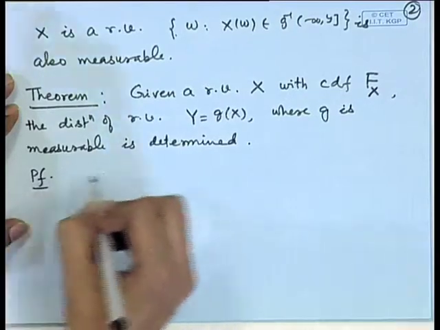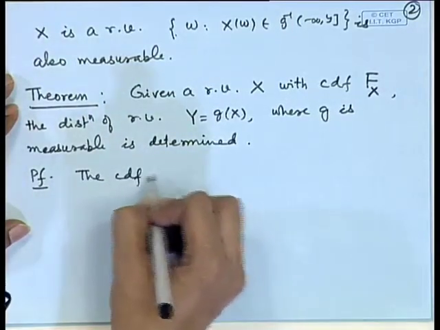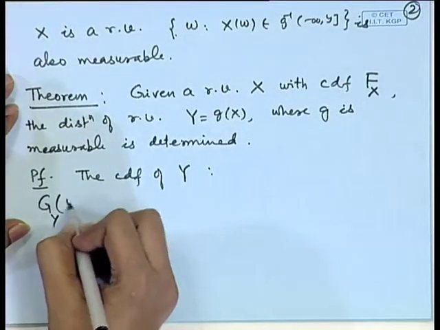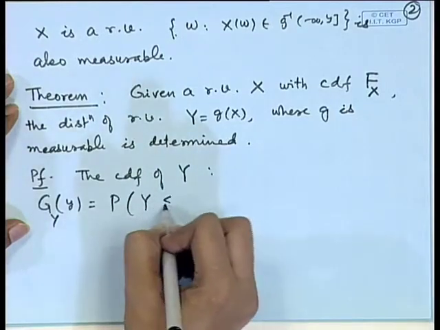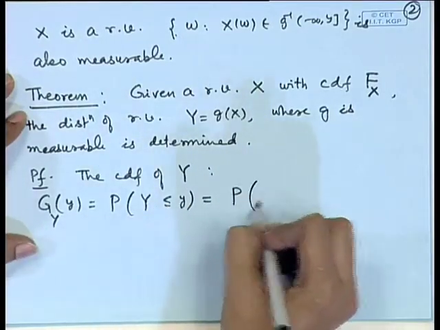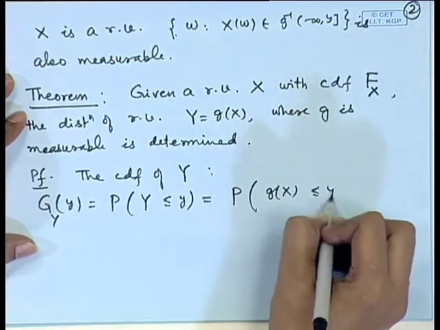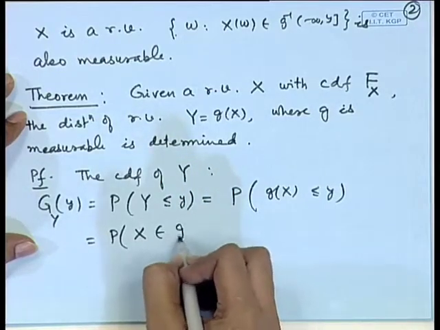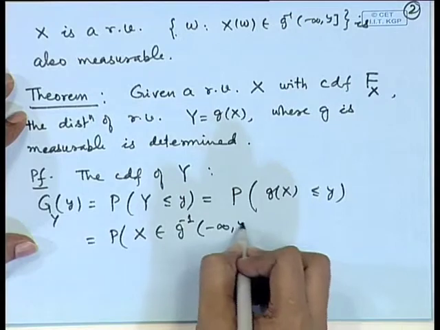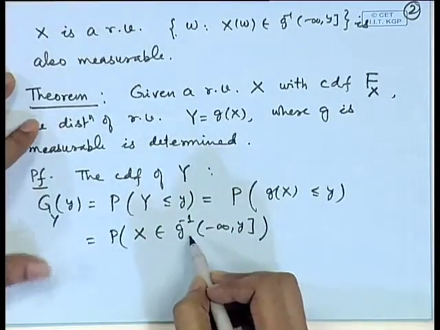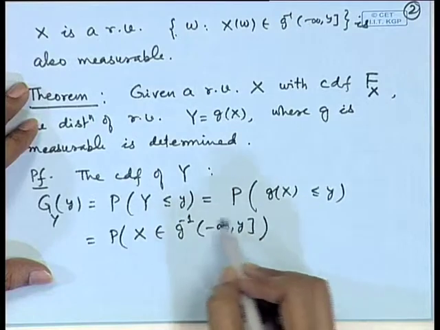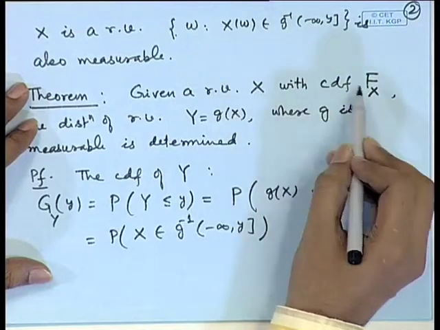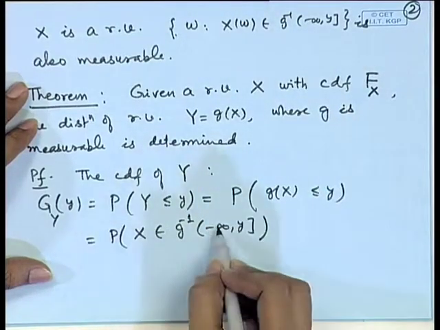So, let us consider the CDF of Y. Let me use the notation G(y), that is probability of Y less than or equal to y. This is equivalent to probability of g(X) less than or equal to y, which is equivalent to probability of X belonging to the set g inverse of (minus infinity, y]. Now, g inverse of (minus infinity, y] is a measurable set, and the probability distribution of X is well defined. Therefore, this probability can be determined.